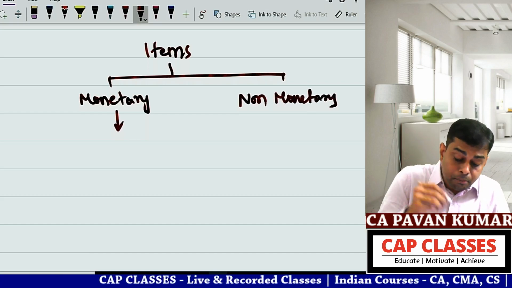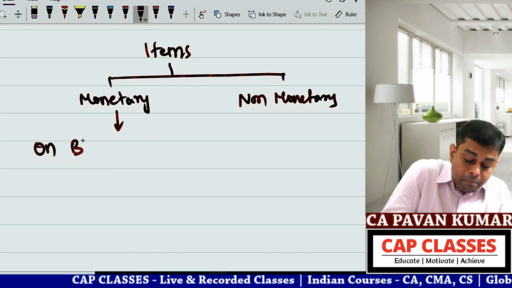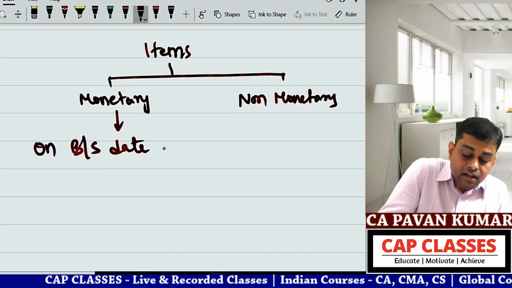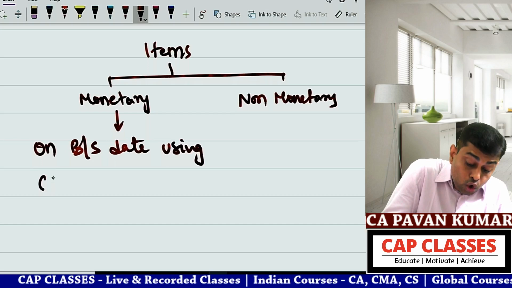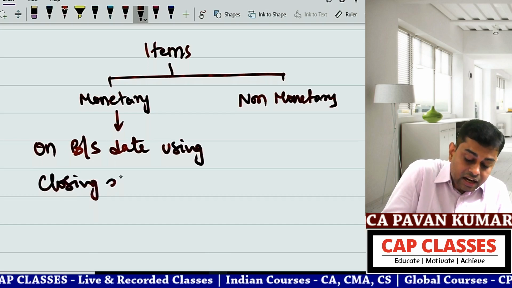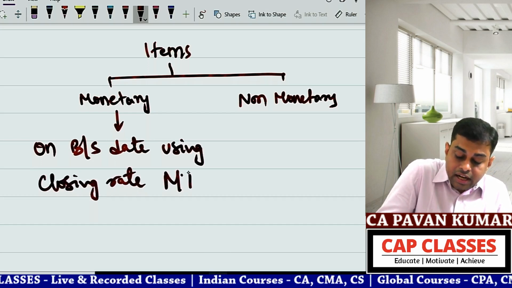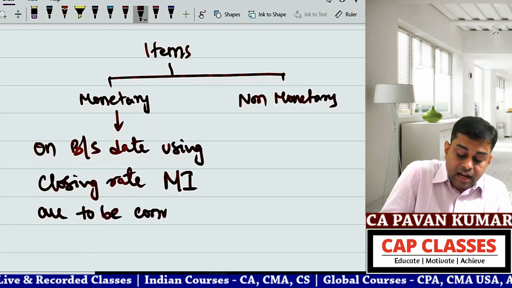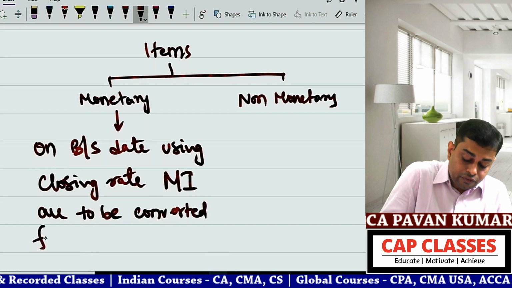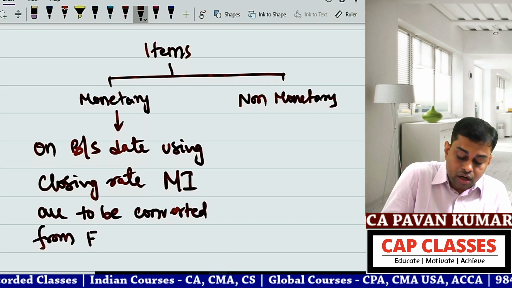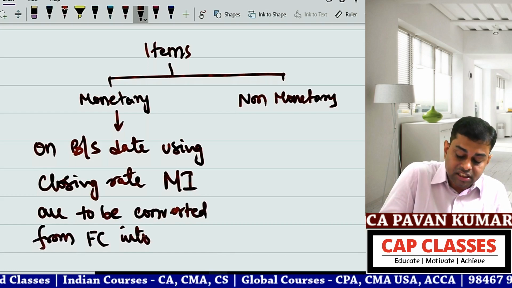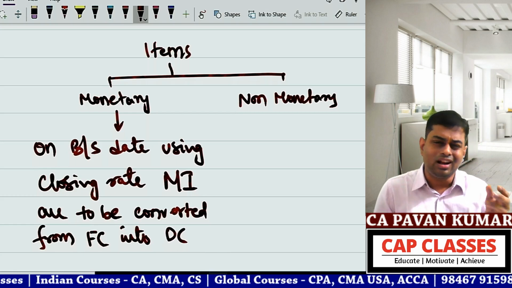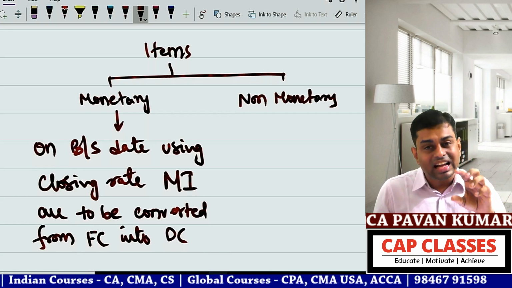If it is a monetary item on the balance sheet date, using the closing rate, monetary items are to be converted from foreign currency into domestic currency. Already they might be in domestic currency, but still you will consider the differences.